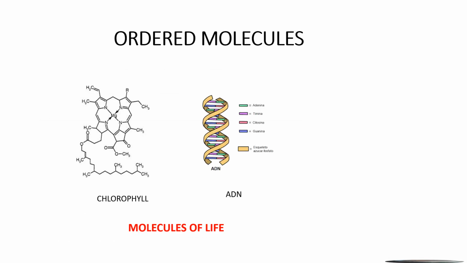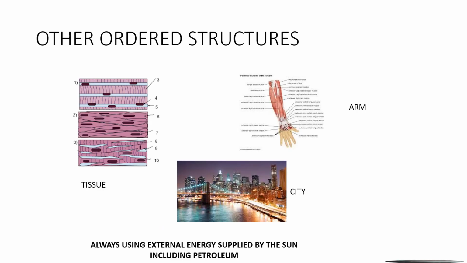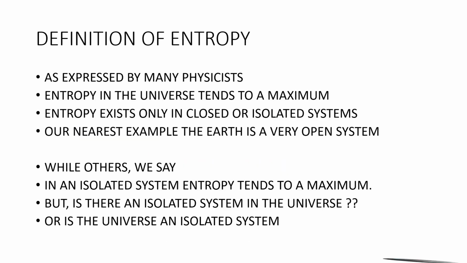Other very ordered molecules: chlorophyll, DNA, or even more complex structures like a tissue, an arm, a city, the planets in the universe, etc. We know exactly where each planet is, where each galaxy is, etc. So we have an ordered system, not a disordered system. Once again, as expressed by many physicists, entropy in the universe tends to a maximum.